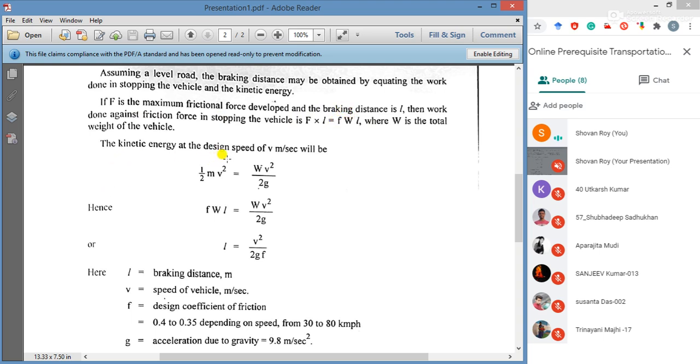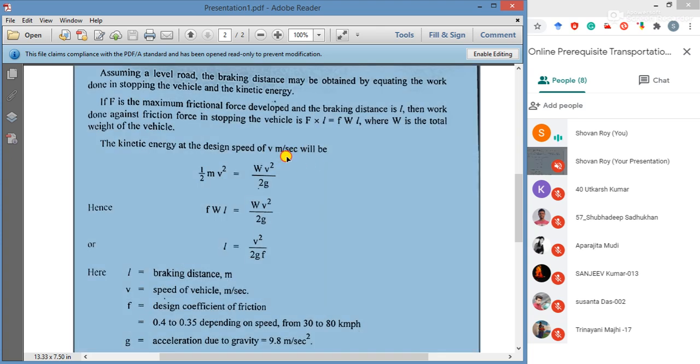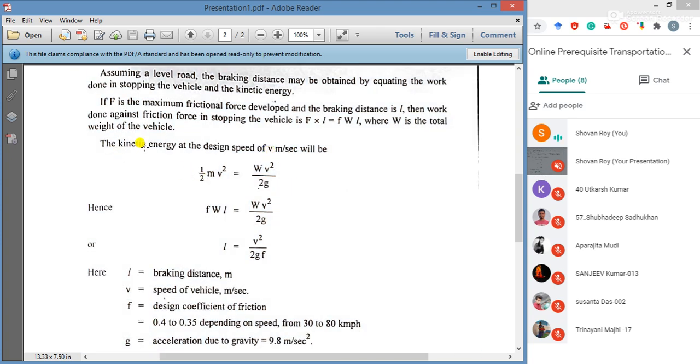The kinetic energy at the design speed of v meter per second will be, because any design speed we can define as small v. So for derivation, the kinetic energy at the design speed of v meter per second will be half into mv square equals to Wv square by 2g.